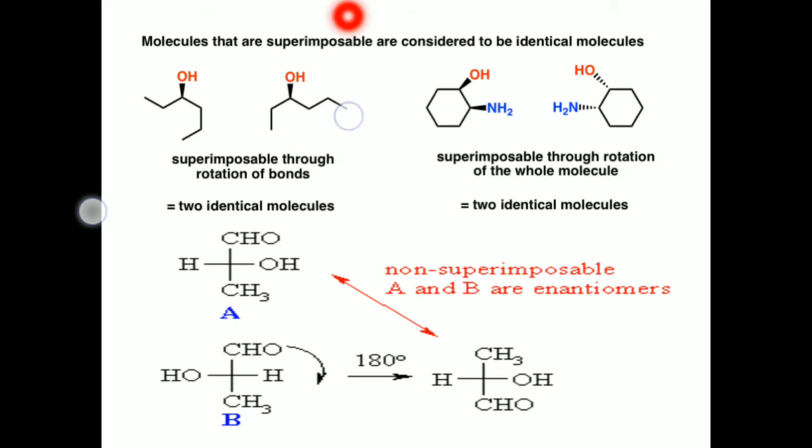So these two are superimposable. That is why these two molecules are the same molecule. These two molecules have the same spatial arrangement. Okay. Similarly, here we have another two molecules.